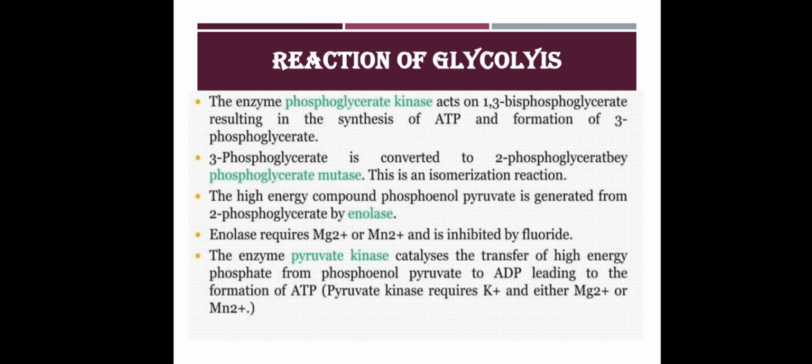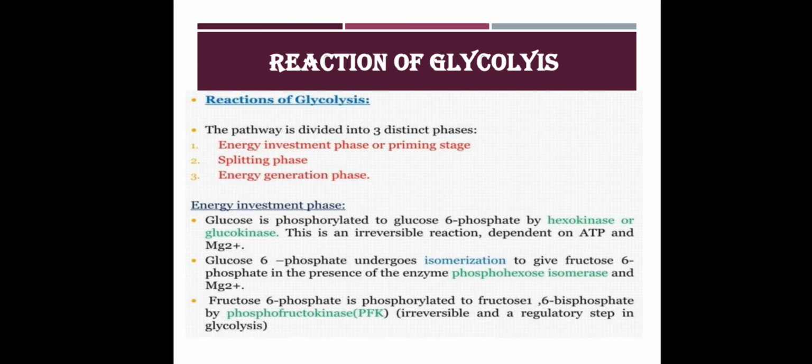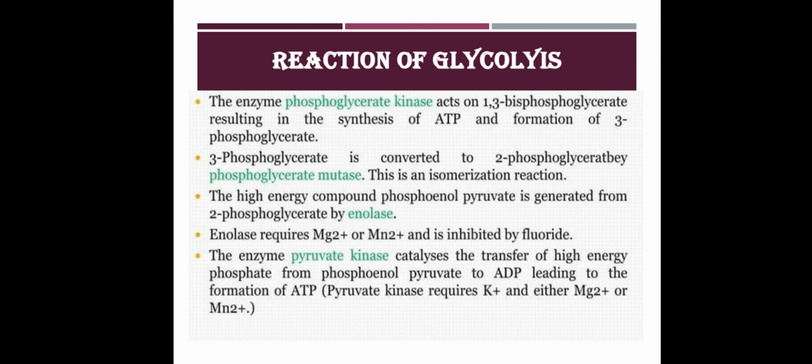The enzyme phosphoglycerate kinase acts on 1,3 bisphosphoglycerate, resulting in the synthesis of ATP and formation of 3-phosphoglycerate. Again, the 3-phosphoglycerate is converted to 2-phosphoglycerate by the enzyme mutase. This is an isomerization reaction, and the high energy compound phosphoenol pyruvate is generated from 2-phosphoglycerate by enolase. Enolase requires magnesium and manganese and is inhibited by fluorides.